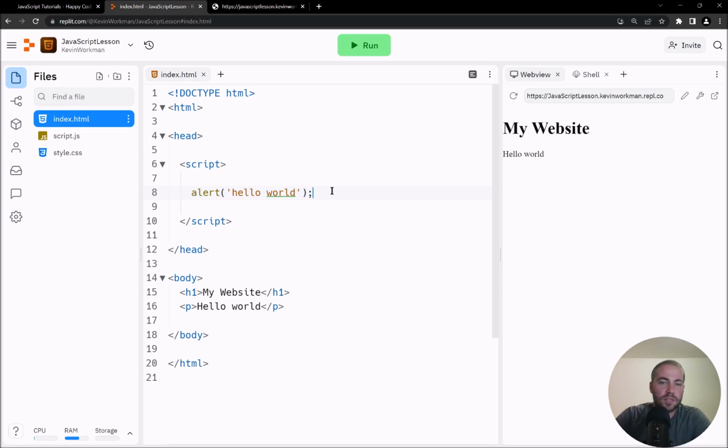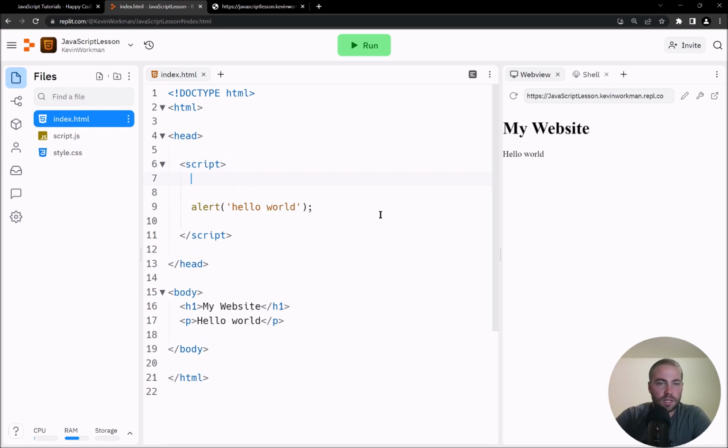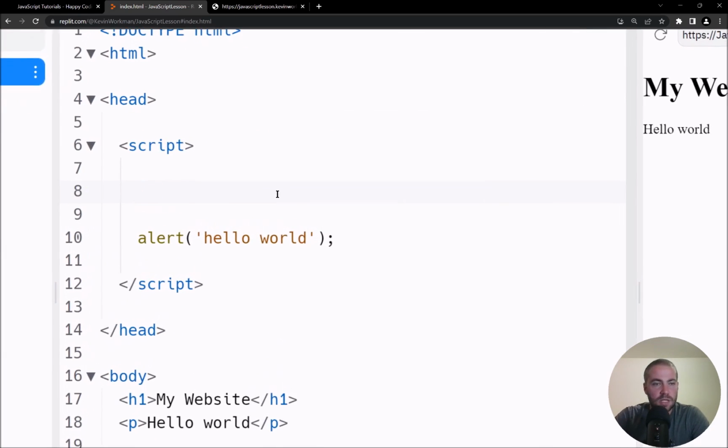So I'm going to start out by changing my code to define a function. To do that, and again, since you have seen P5, this is going to seem familiar. To define a function, I am going to use the function keyword. So function, and then a space, and then I'm going to give my function a name. It can be anything I want.